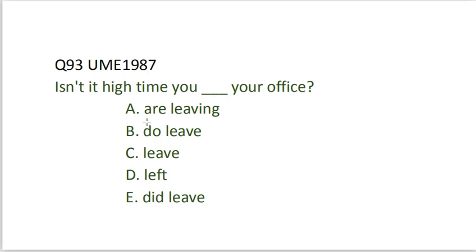If you look at this structure, although it's a question, we have, isn't it high time you, a subject comes immediately after the word time. So we are also using the past tense. So we have, isn't it high time you left your office? That is option D, left.